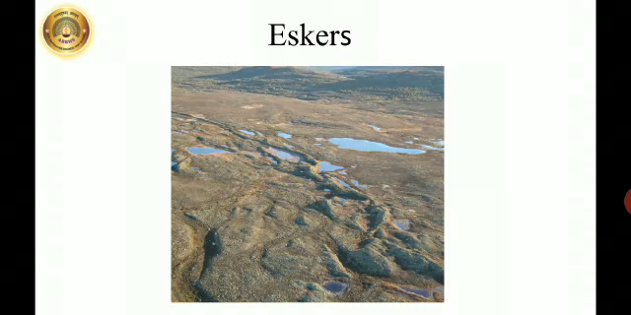Eskers are depositional landforms that are found in the post-glacial landscape. That is, where a glacier comes to an end at the foothills. This is a ridge-like structure formed by the sediments brought down by the glacier.